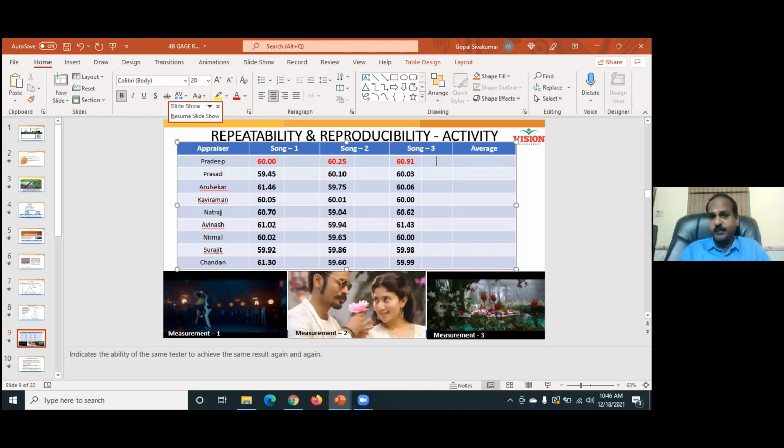Now, how to calculate the reproducibility error? For that, each one of you participate in the data collection. Please calculate your average and tell me. Now, what is average of Pradeep? 60.25 plus 60.91. All of you, please keep your average ready. You can tell me the readings if it is ready.